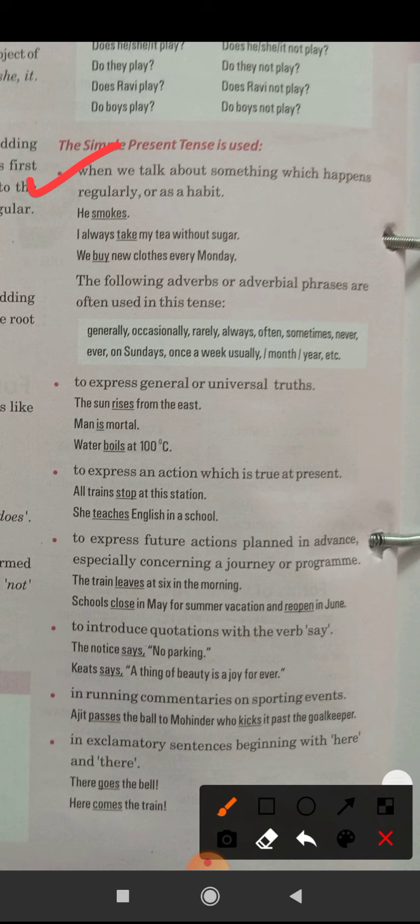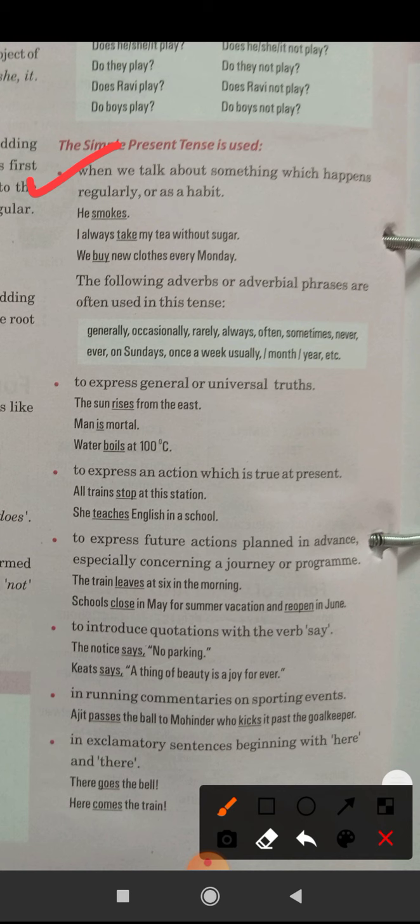Next, to express an action which is true at present. For example, all trains stop at this station. Right now, in the present, this is the truth that every day when the train comes, it stops at this station. Got it, beta ji? So to express an action which is true at present. Fine. Like for example, she teaches English in a school.